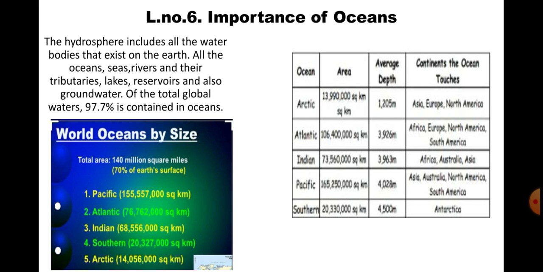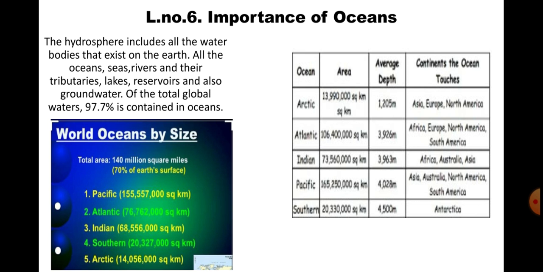The Arctic Ocean has an area of 1 crore 30 lakh 90,000 square kilometers. So it is that big. Its depth is 205 meters. It comes in Asia, Europe, and North America also.